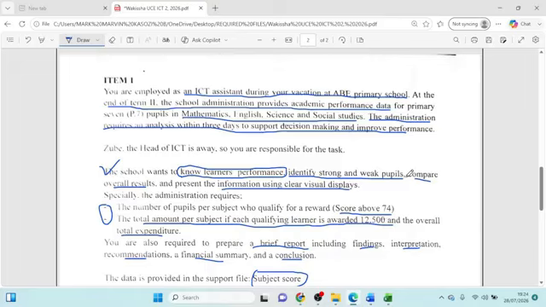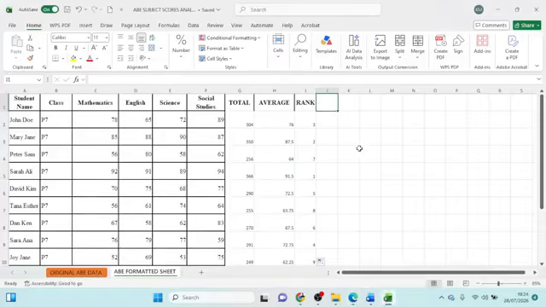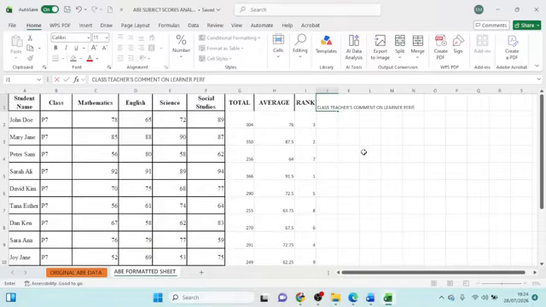So after doing the 3 columns or the 3 aspects so far, I can continue to this. Now I can apply my creativity. For example, these learners can have a class teacher. So class teachers comment on learner performance.